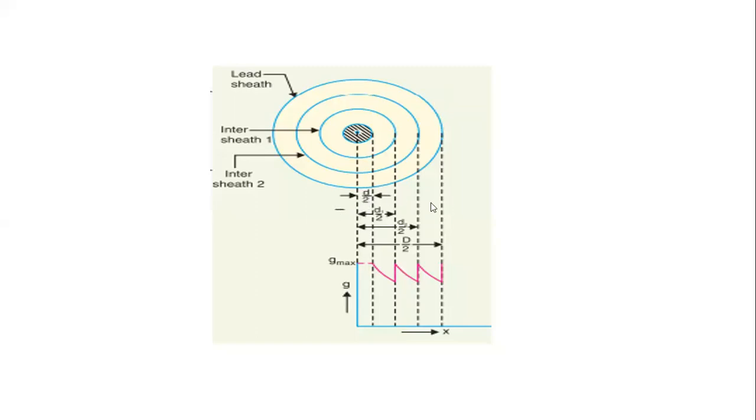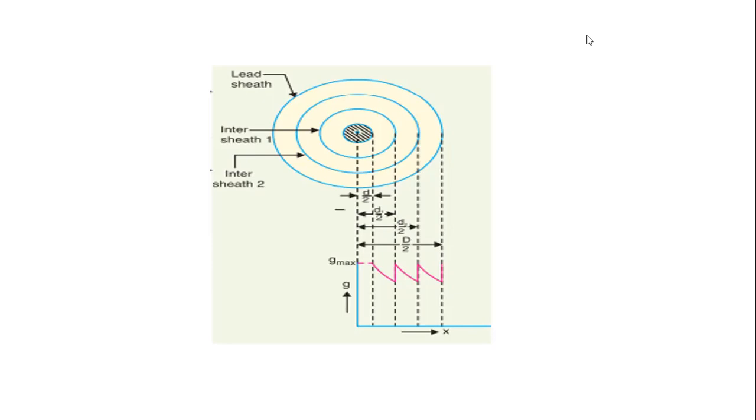We are considering the 3 layers, that is d by 2, d1 by 2, d2 by 2, and capital D by 2, where d is the diameter of the core, d1 is the diameter to the first intersheath, d2 is to the second intersheath, and capital D is the overall diameter.